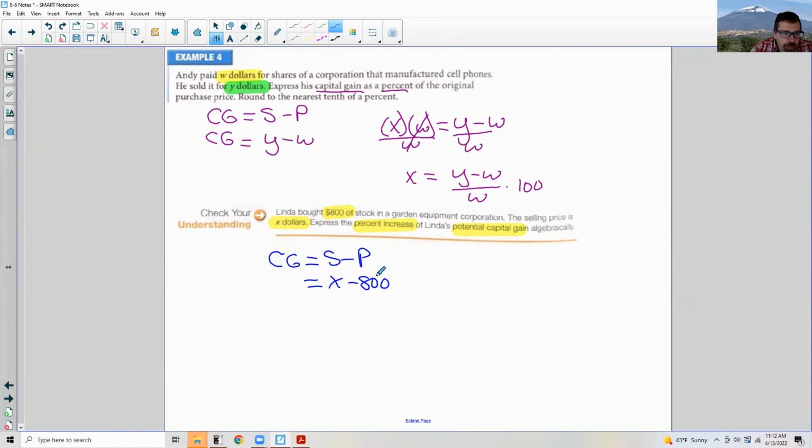Well, this is right here. Then we divided by 800. So the next step is, this is the capital gains as a dollar value. Then we took that X minus 800. Think of this as Y is now our X, W is now our 800. We're dividing by W, which in this case is 800. Right, our W is 800. But don't forget, we have to multiply that by 100. So it's X minus 800 divided by 800 times 100. And that is the percent increase algebraically.